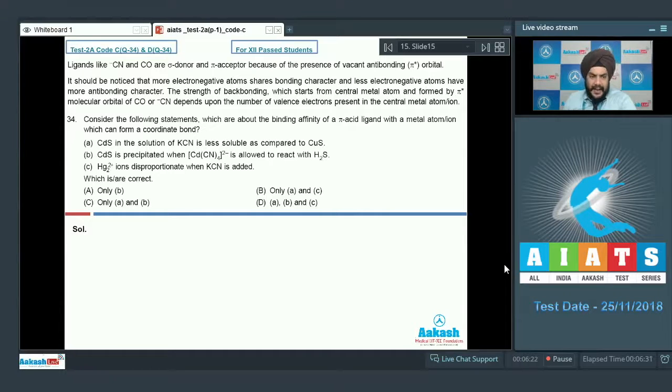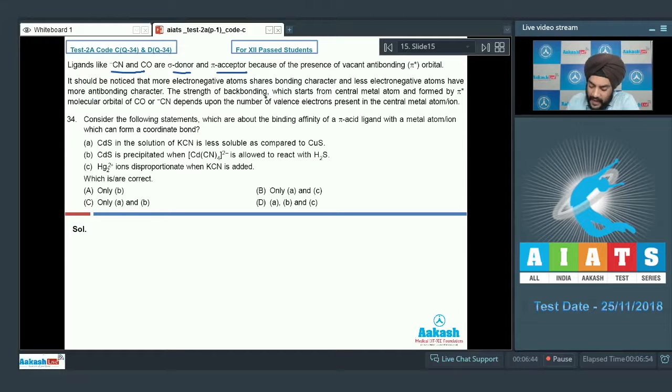Let us look at the second paragraph now. For the second paragraph, we have ligands like CN minus and CO, which are sigma donors and pi acceptors because of the presence of vacant antibonding pi star orbitals. It should be noted that more electronegative atoms share bonding character and less electronegative atoms have more antibonding character.